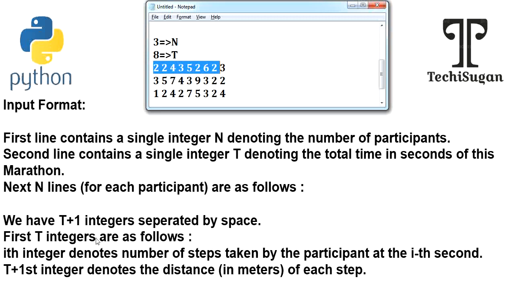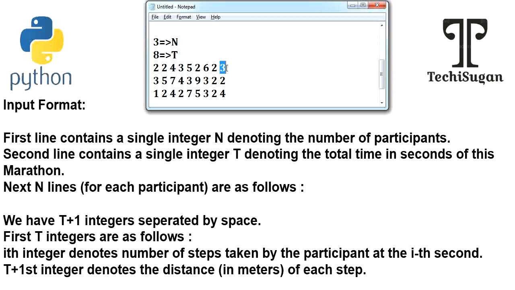The ith integer denotes the number of steps taken by the participant at the ith second. For the first second he is taking 2 steps, for the second second he is taking 2 steps, and for the third second he is taking 4 steps. The t plus 1th integer denotes the distance for each step, that is, how many meters he is covering for each and every step. This is the information they have given here.